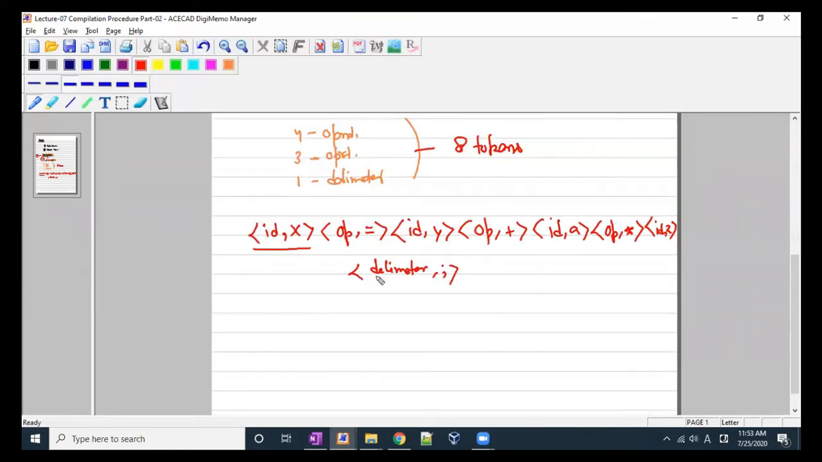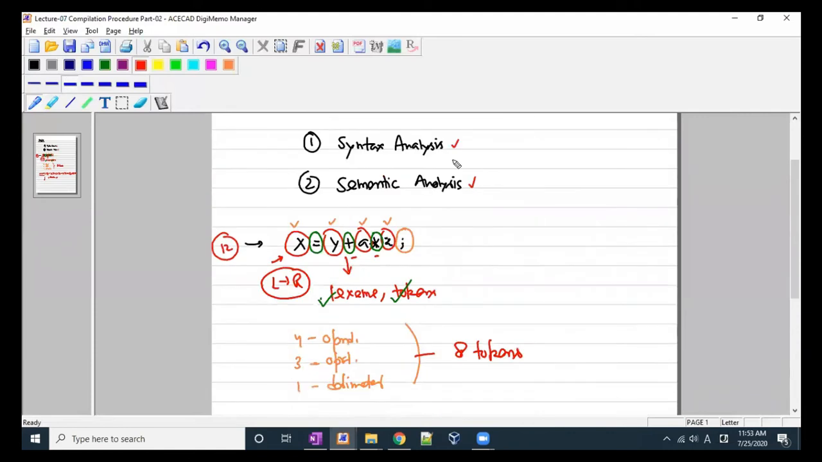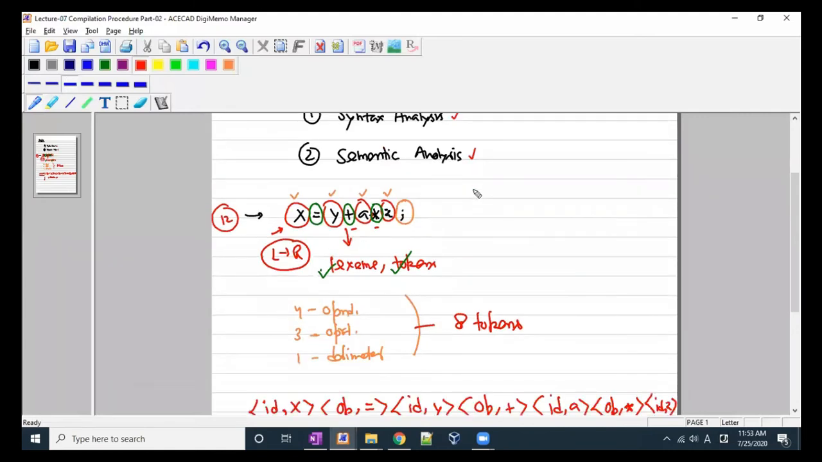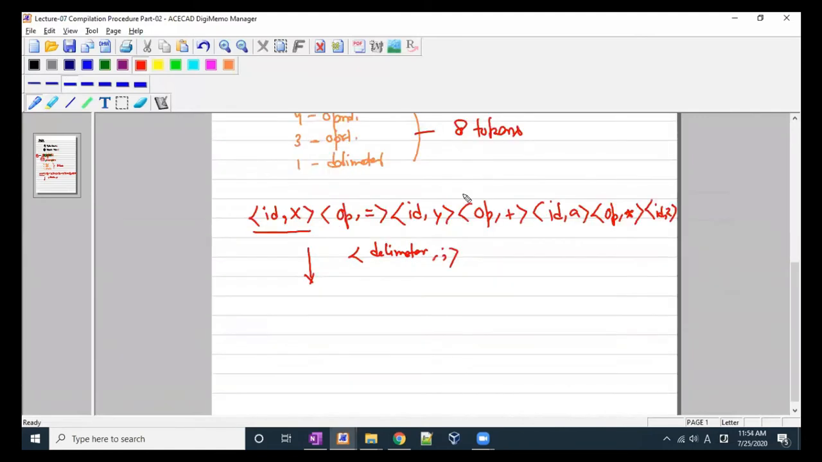Now we have all these tokens, so we have to perform syntax analysis and semantic analysis both. So what is syntax analysis? Let's talk about that first of all. The first is syntax analysis.